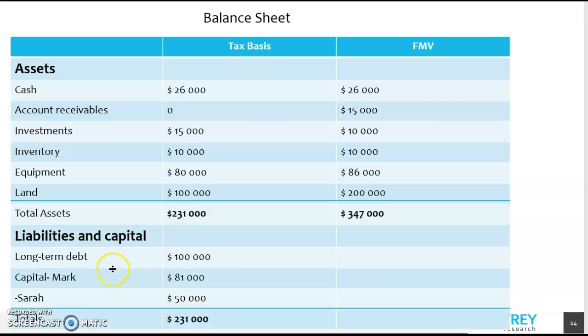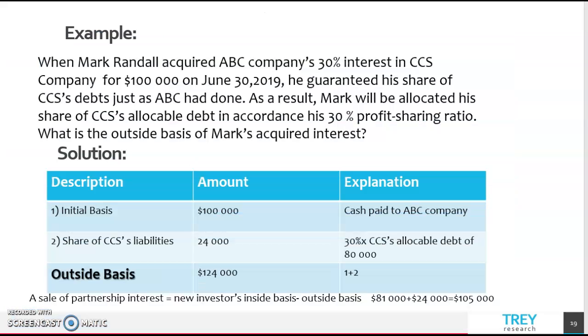Refer to the balance sheet. Mark's capital account is equal to $81,000, and the share of liability is equal to $24,000. We just need to simply add these two amounts.